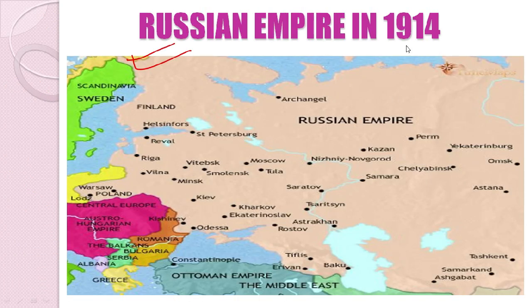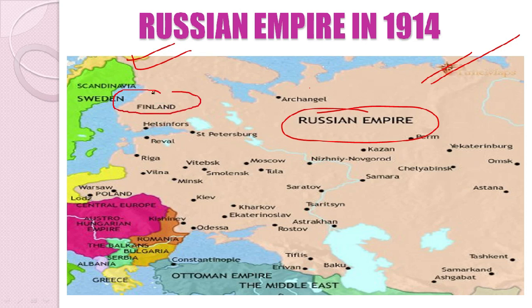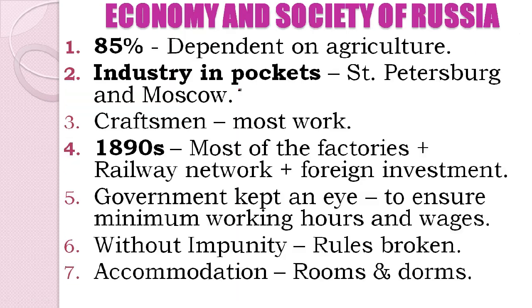Now students, this is how the Russian Empire looked in 1914. Okay, this is how it looked in 1914. This region you can see here, you can identify as Finland. I want the rest of the regions to be identified by you.